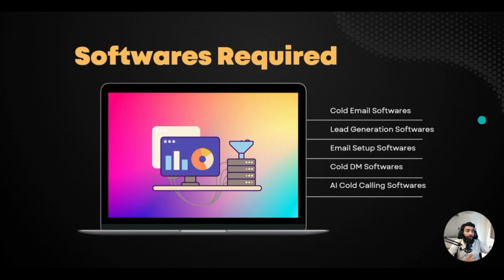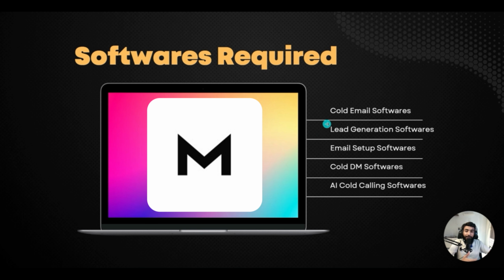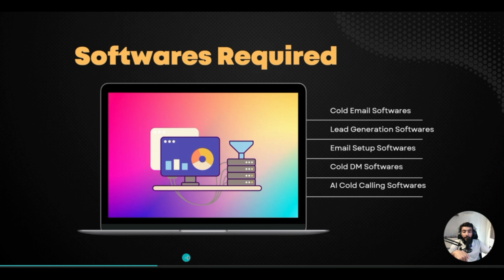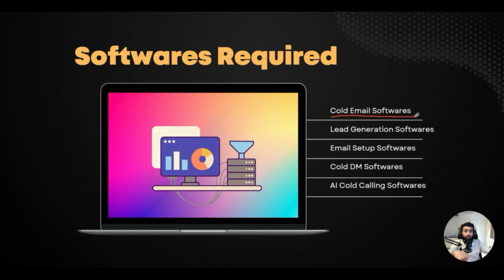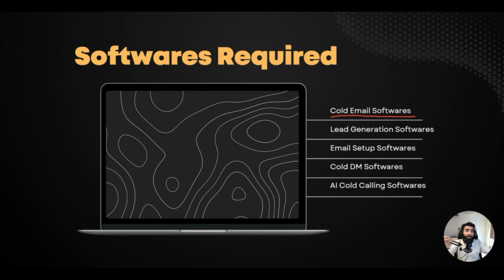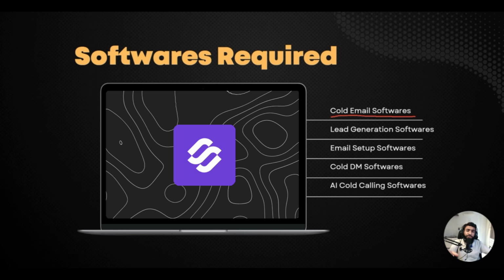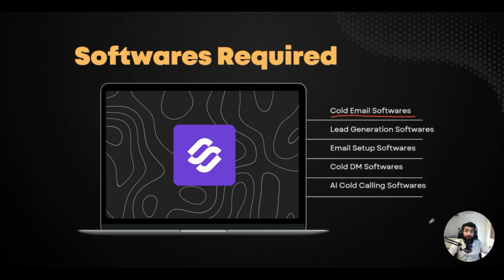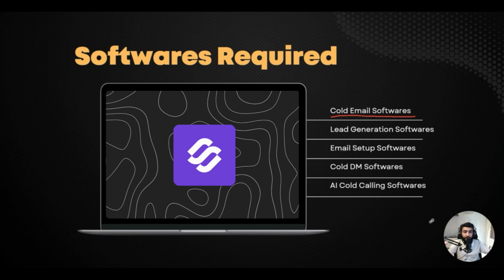When we talk about cold email software, it's Reach Inbox AI to send the cold emails, and it's recommended. I use it. All the links are in the description, and you can get discounted links there. The first one is Reach Inbox AI, and the second one is Salesforce. I haven't used it, but I saw a lot of positive reviews, so you can test it out if you think it's good for you.